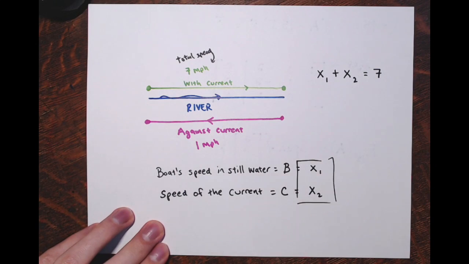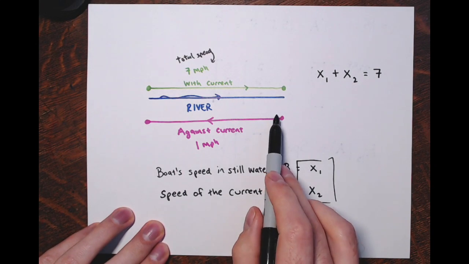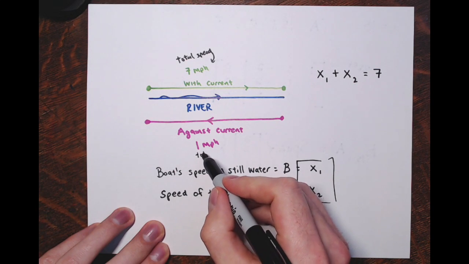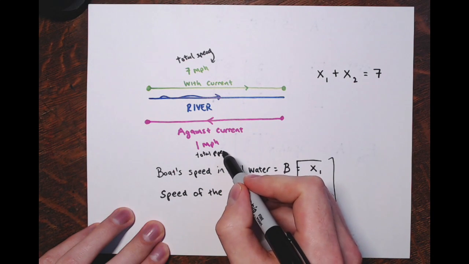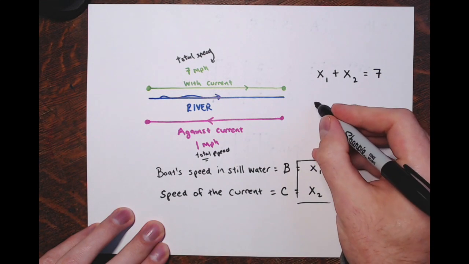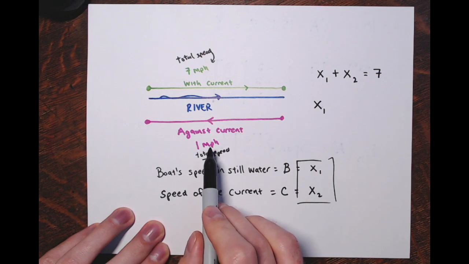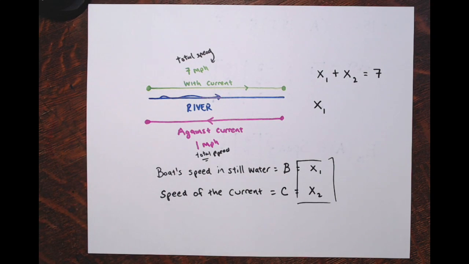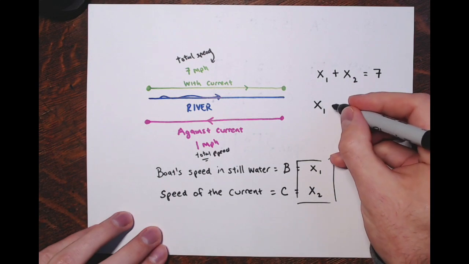That's with the current. Then going back, against the current, your total speed is 1 mile an hour. So the speed of the boat, x1, plus, now this time the water is slowing you down, so you're subtracting the speed of the current this time.